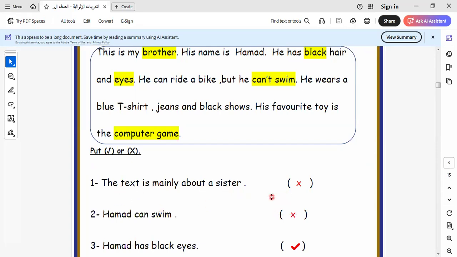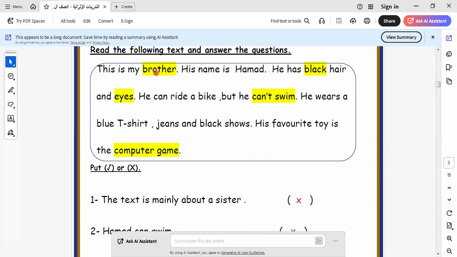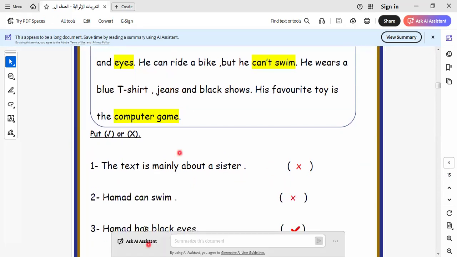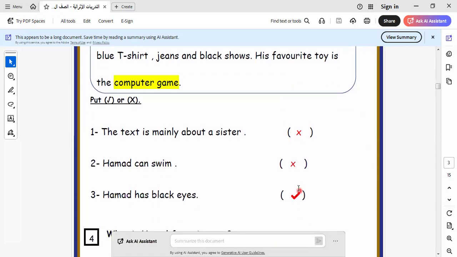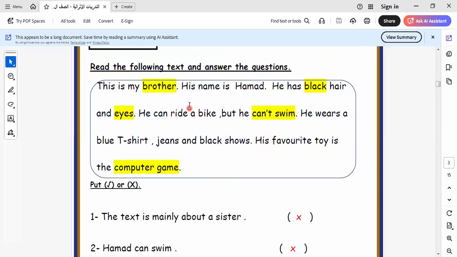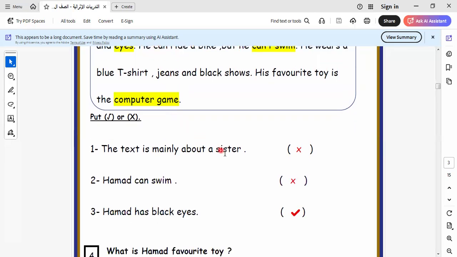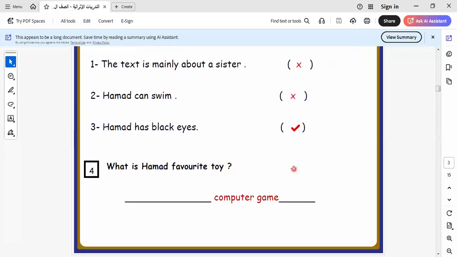The text is mainly about what? When I say mainly, it means the topic of this text. Is it about a sister? No, it's not about a sister. It's about a brother. Hamad can swim? He says he can't swim, so here it will be wrong. Hamad has black eyes, as we know from the text. Yes, has black hair and black eyes. Let's go to another one. What's Hamad's favorite toy? It will be computer game.